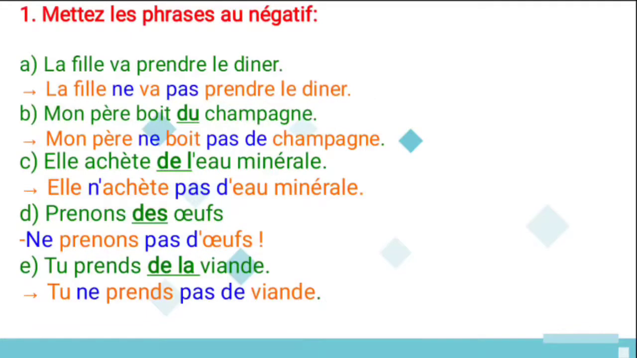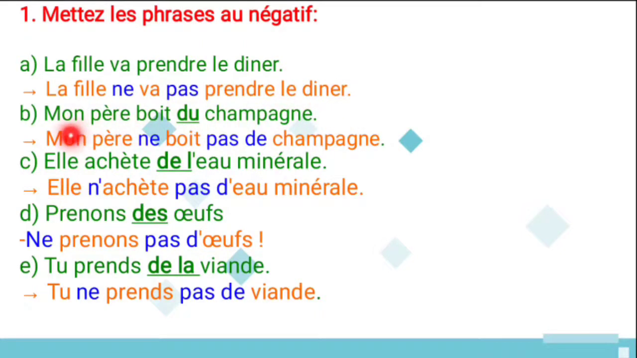Move to the exercise. Mettez la phrase à la forme négative. Make a sentence in the negative. First one is la fille va prendre le dîner. So this is a futur proche sentence. So futur proche, aller verb. Before that aller verb you have to use ne. After that aller verb you have to use pas. So the answer is what? La fille ne va pas prendre le dîner. The girl is not going to have dinner.